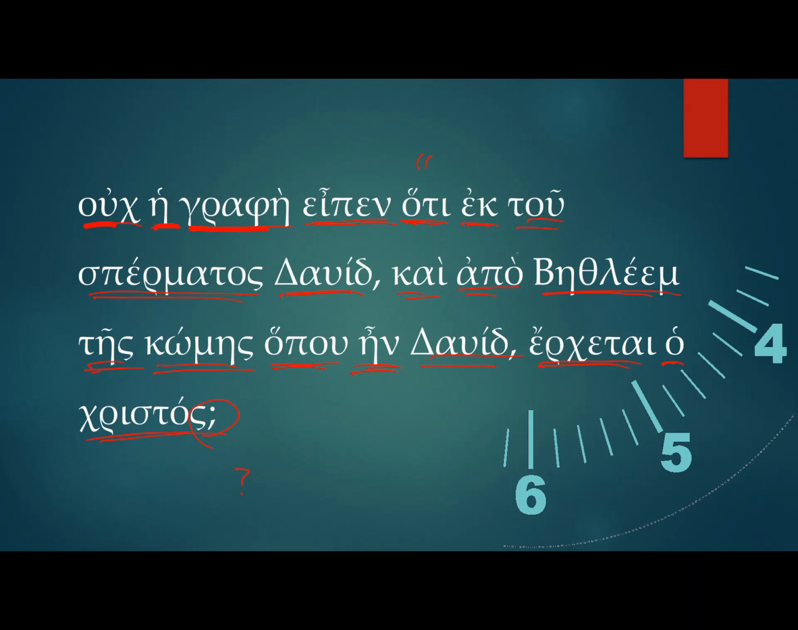A couple of things that we want to point out in our passage here is, first of all, notice these prepositions, ek tou spermatos David. So ek is taking an object of the preposition in a certain case. What case is being used here? Ek tou spermatos. Of the seed of David.